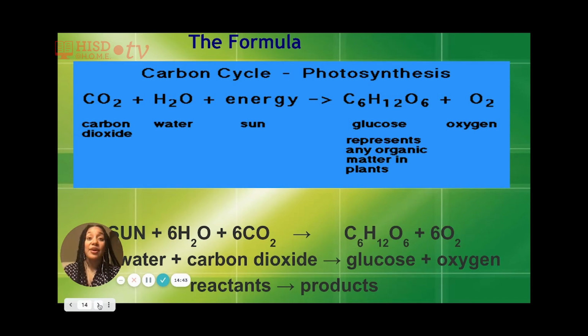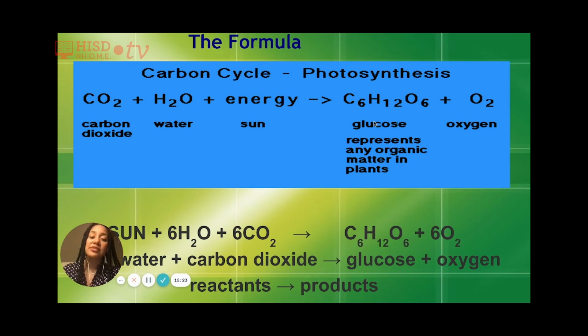So the formula, because we need to know the reactants and the products of photosynthesis. Now, again, reactants are what you start with, what starts the process. And the products is what's created in the chemical exchange. So the formula for photosynthesis is CO2, carbon dioxide, plus H2O, water, plus the sun. So carbon dioxide, water, and the sun, they're all the reactants. And so then once the chemical equation occurs, the products are glucose, which is represented by C6H12O6.